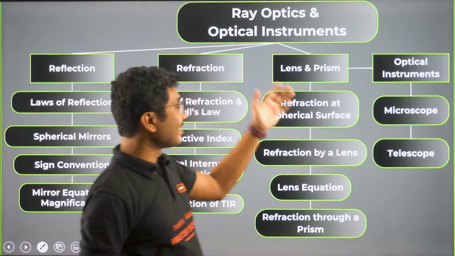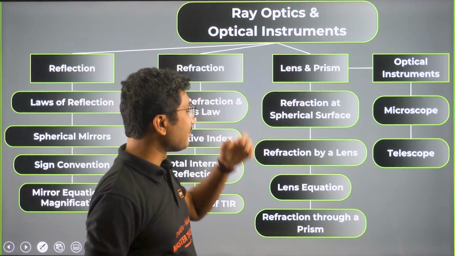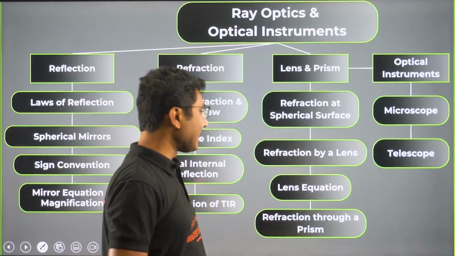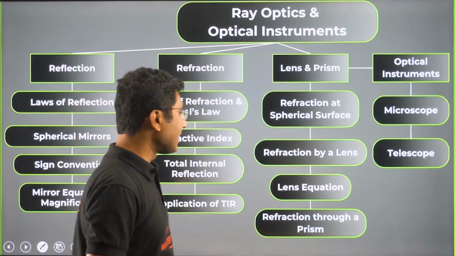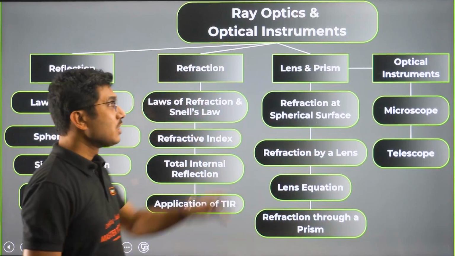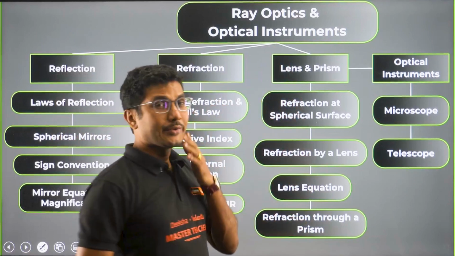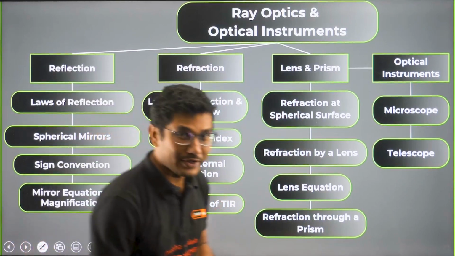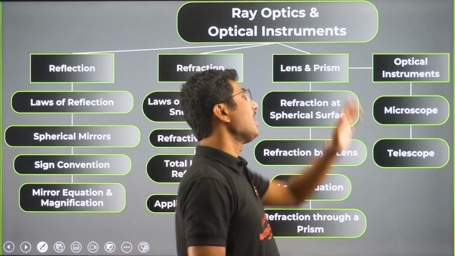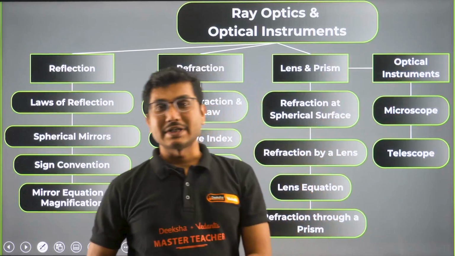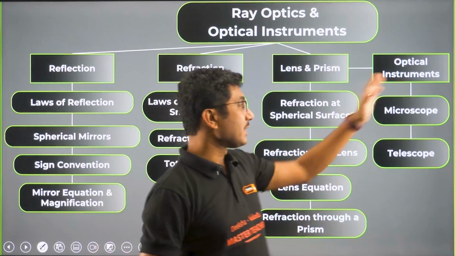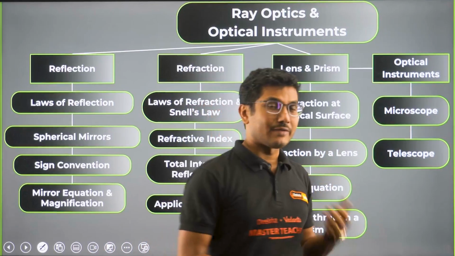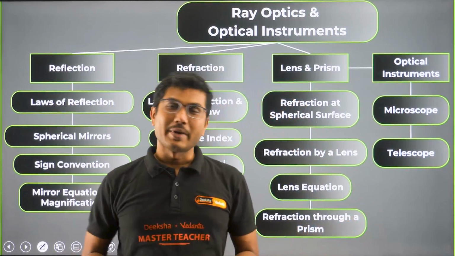In our third lecture, we will study lens and prisms: refraction at spherical surfaces, refraction by a lens, lens equation, and refraction through a prism. And for this particular chapter, we have a fourth part as well, where we will exclusively discuss the optical instruments, namely microscope and telescope, and their respective applications and some drawbacks if they have any.